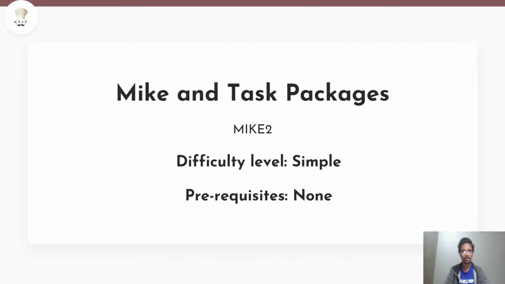Hey guys, my name is Saurabh and today we are going to solve an interesting problem called Mike and Task Packages. Its code is MIKE2. The difficulty level for this problem is simple and it doesn't require any prerequisite. So let's move to our problem statement.